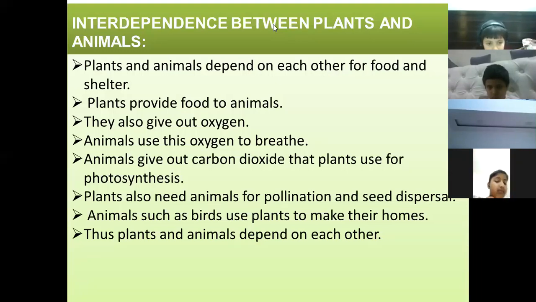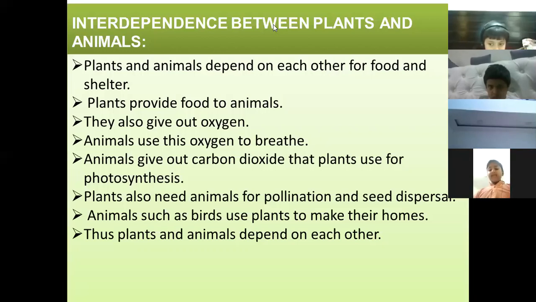Animals use this oxygen to breathe. When animals breathe, they give out carbon dioxide, and plants use this carbon dioxide for photosynthesis. See the relationship. Plants give out oxygen and take in carbon dioxide, and animals take in oxygen and give out carbon dioxide.